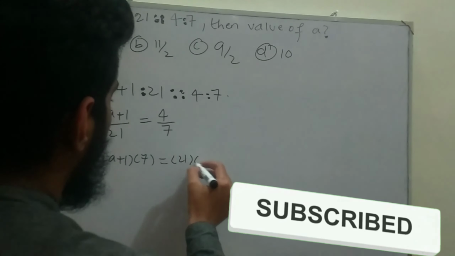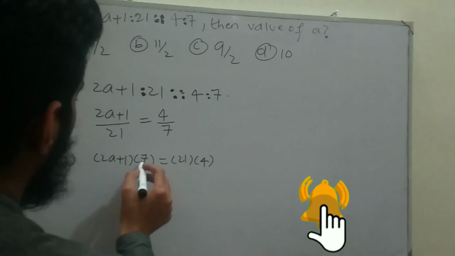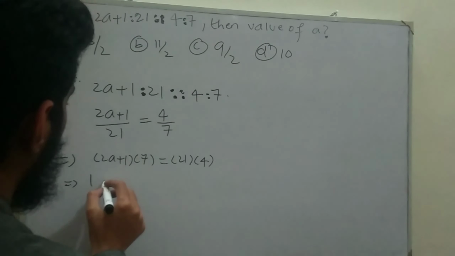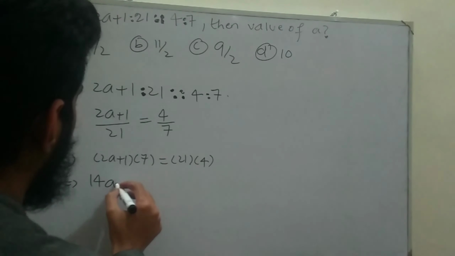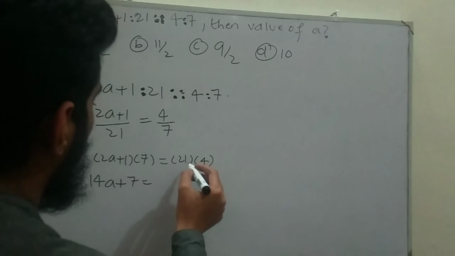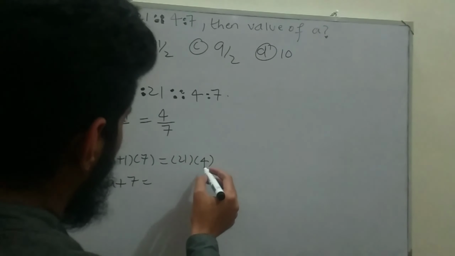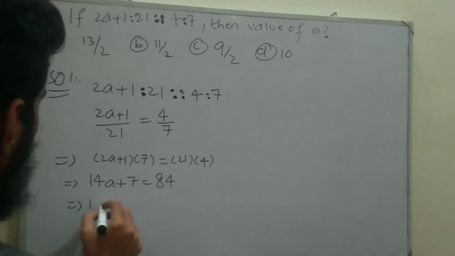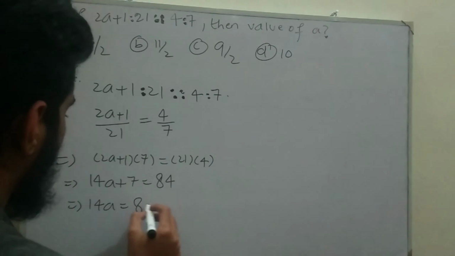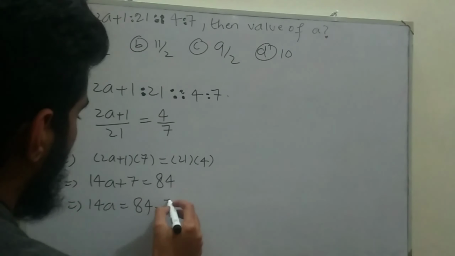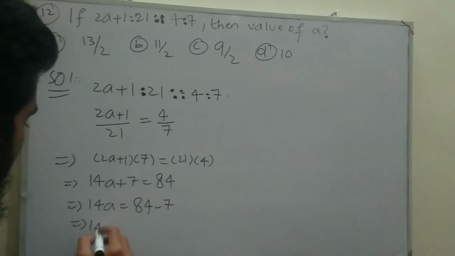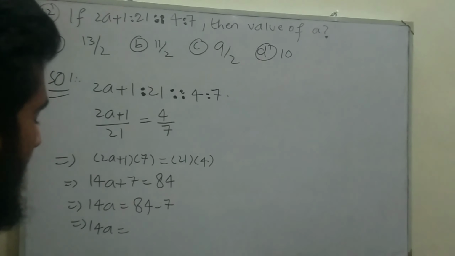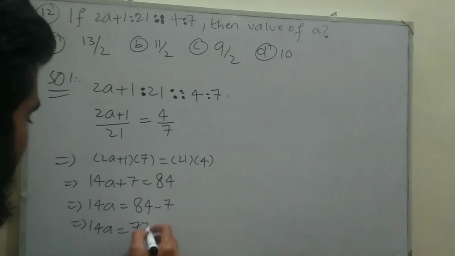So 2a multiplied by 7 gives us 14a. 1 multiplied by 7 gives us 7, is equal to 21 multiplied by 4, which gives us 84. So 14a plus 7 is equal to 84. Shifting 7 to the right hand side, it becomes minus 7. So 14a is equal to 84 minus 7, which gives us 77.